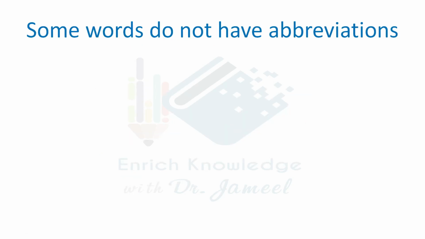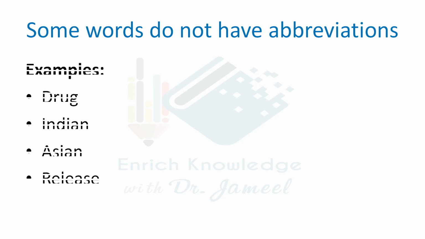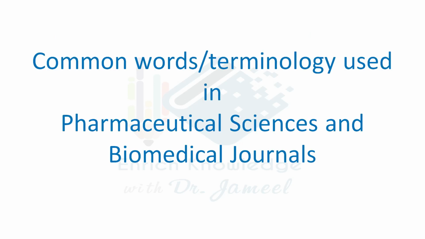Some of the words do not have abbreviations. For example, drug, Indian, Asian, release. Here are the common words or terminology used in pharmaceutical sciences and biomedical journals.